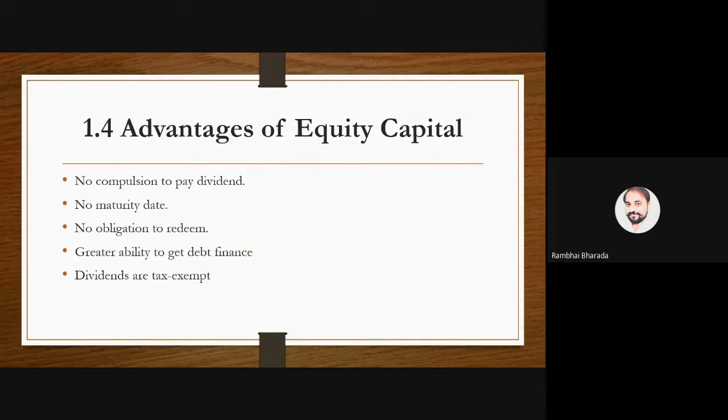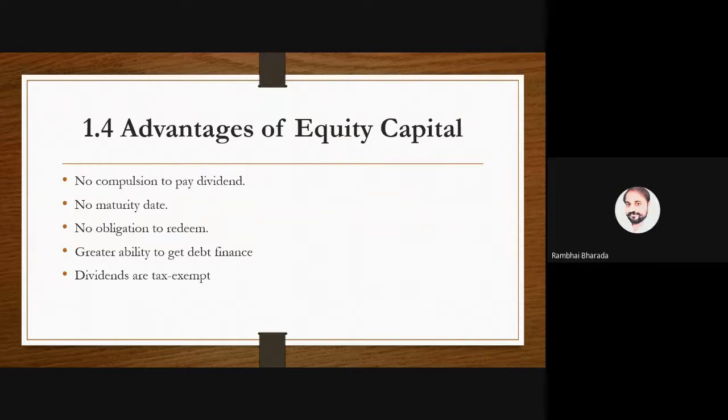In case of a bank loan, you need to pay interest every year. But in case of equity shareholders, there is no rule that the company needs to declare a dividend every year. That is up to the company and the board of directors. So there is no rule to pay a dividend regularly. Again, read the second point, my dear. No maturity date.